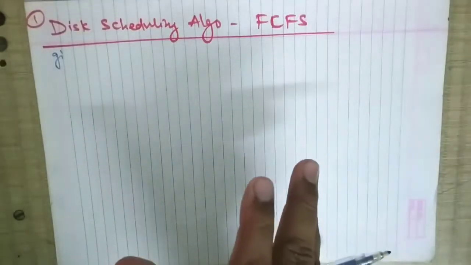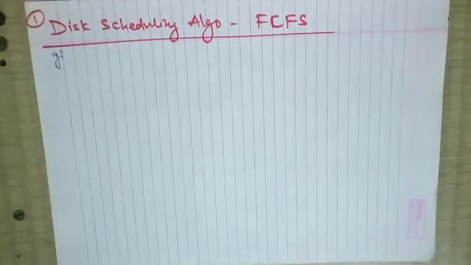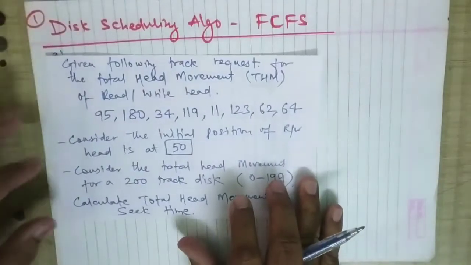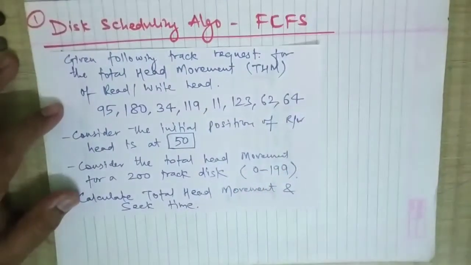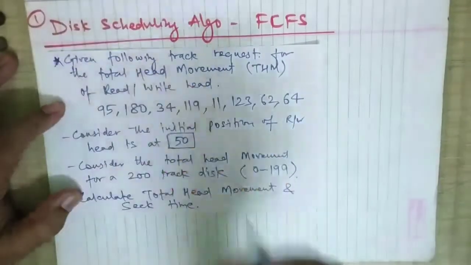First of all we'll see how the question comes in the exam, and then we'll try to solve this question easily. The question is very simple.